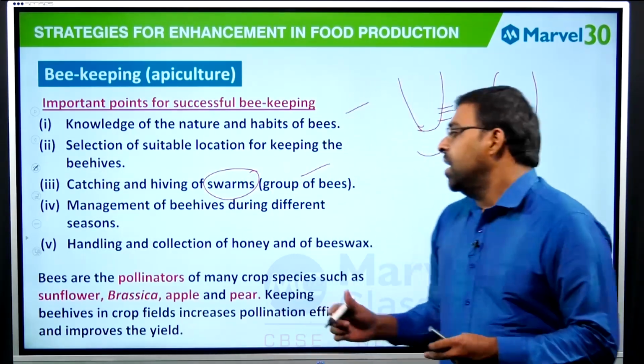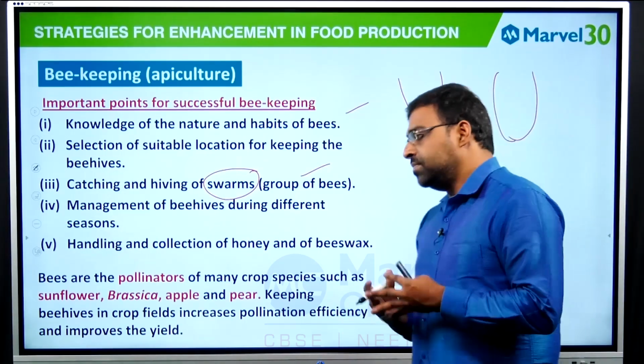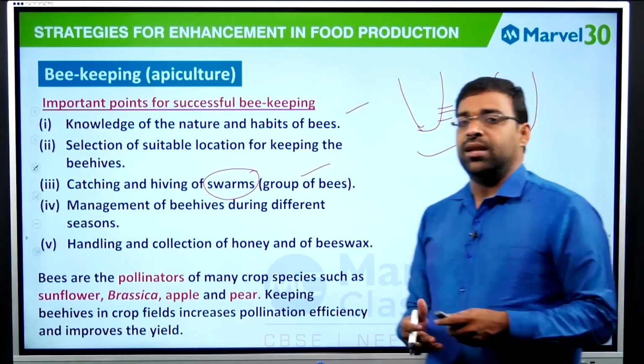The next point is that bees are pollinators of many crops, such as sunflower, brassica, and apple. So keeping beehives in a crop field will increase the efficiency.